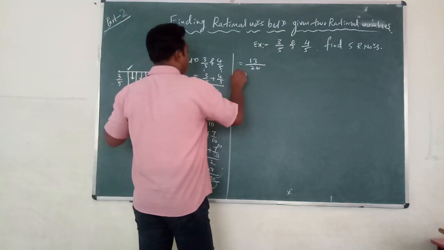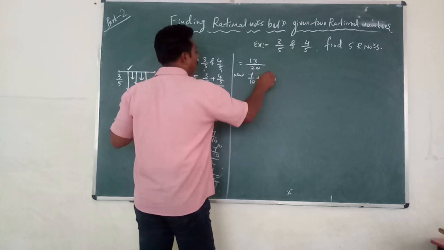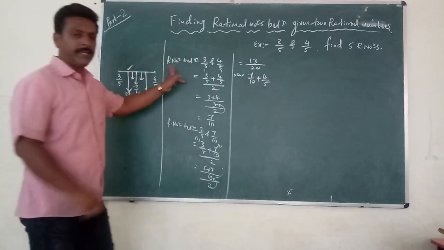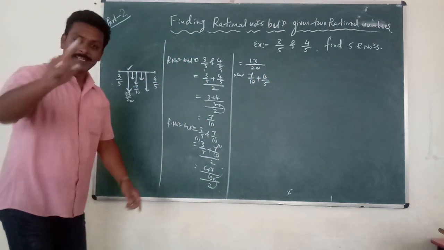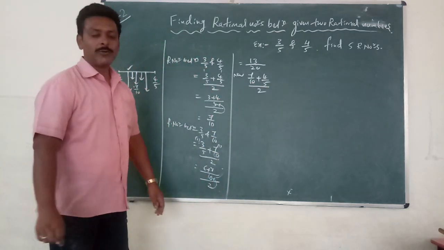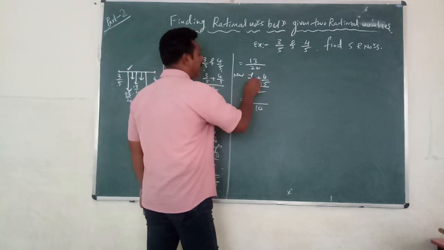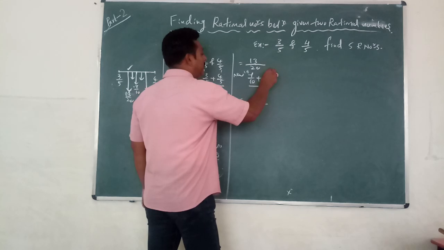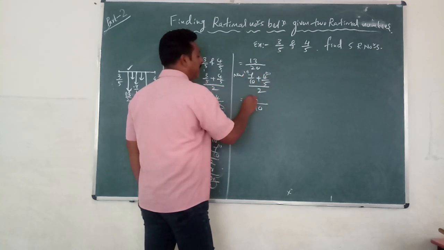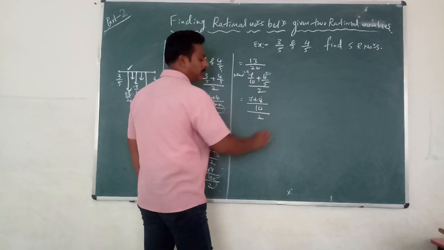Now I am doing 7/10 plus 4/5. I am not writing this sentence because place is less, time is less. So whole divided by 2. So what to do? LCM. LCM will be 10. 10 ones are 10, 5 2s are 10, 1 7s are 7 plus 2 4s are 8, whole divided by 2.